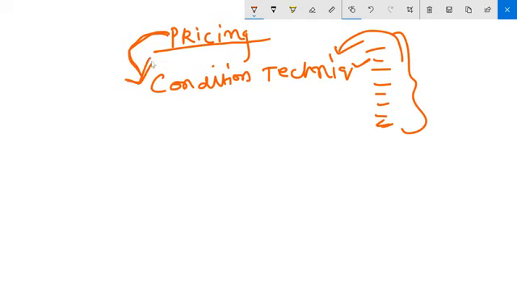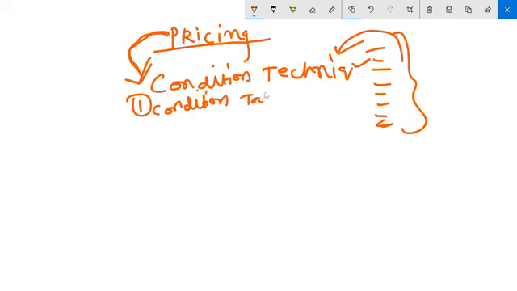What is condition technique? What steps do we have in a condition technique? See, there are a total of 6 steps in the condition technique. So what are the 6 steps? 5 steps will be maintained by the consultant, 1 step will be maintained by the user. That 1 step is called master data. As a consultant you do the condition technique configuration, so the user can maintain that particular master data for pricing called condition records. So the first step of pricing is the condition table.